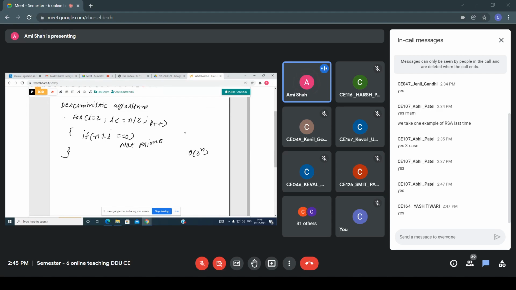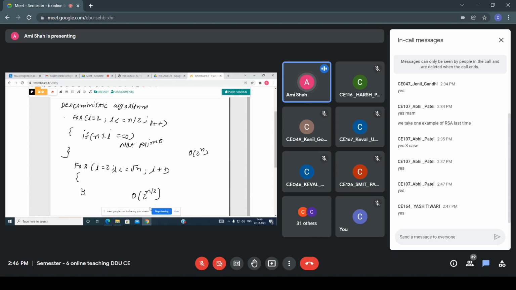Now see, how can you improve this algorithm further? I can improve it by writing it this way: for i equals 2, i less than or equal to root n, i plus plus, right? So if I improve my algorithm, then my complexity is this. That means the number of bit operations needed to run the divisibility test algorithm is 2 raised to 100.